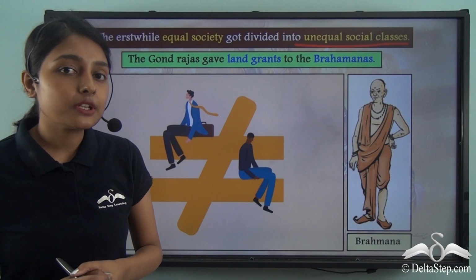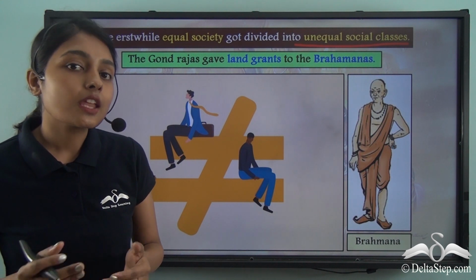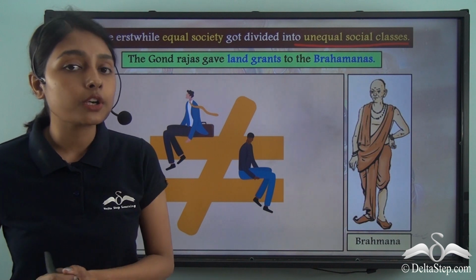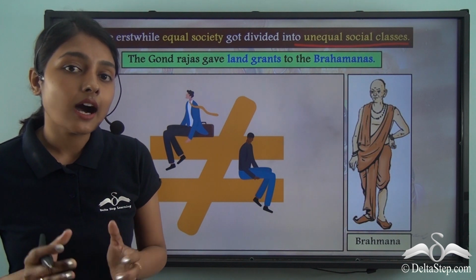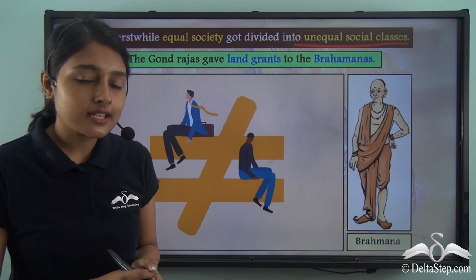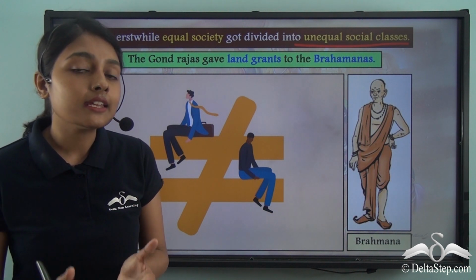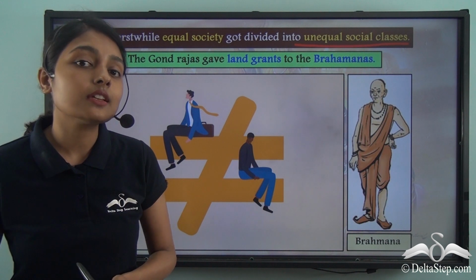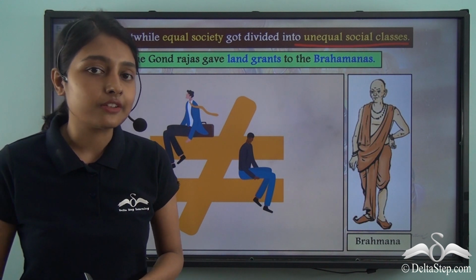The lands that previously belonged to the Gond tribes now went under the control of the Brahmanas, who were already gaining importance. So you can understand how the emergence of large states simultaneously with the gaining power of the Brahmanas led to many changes within the nature of the Gond society itself.